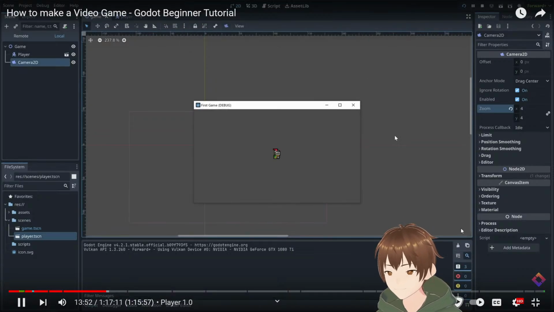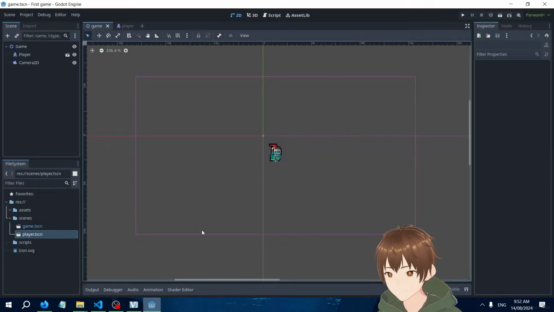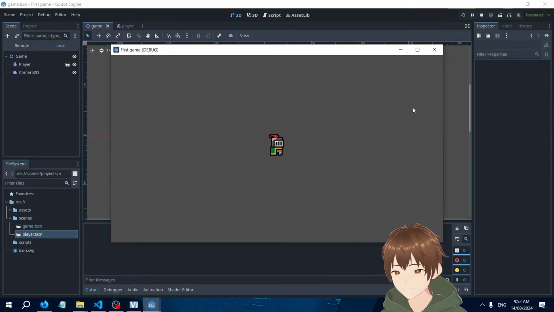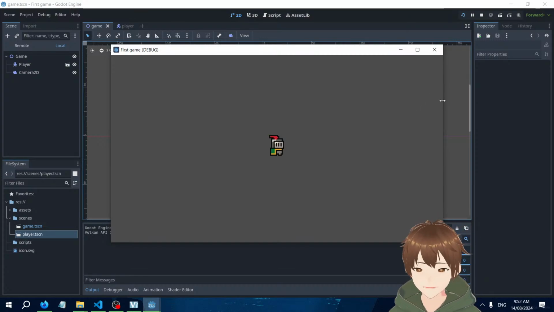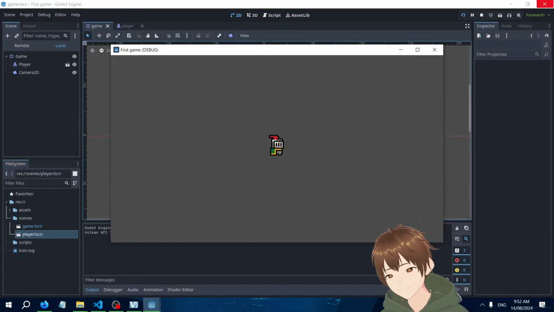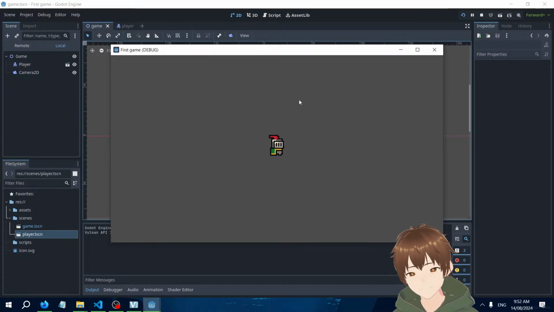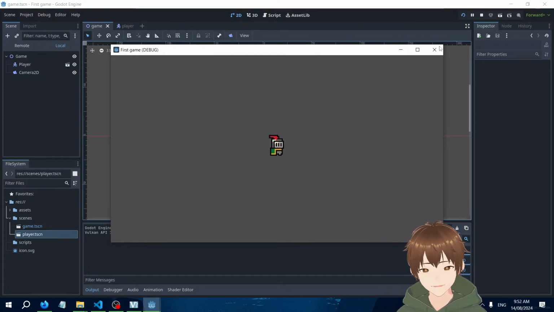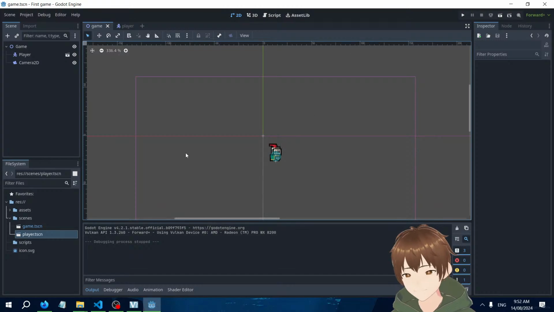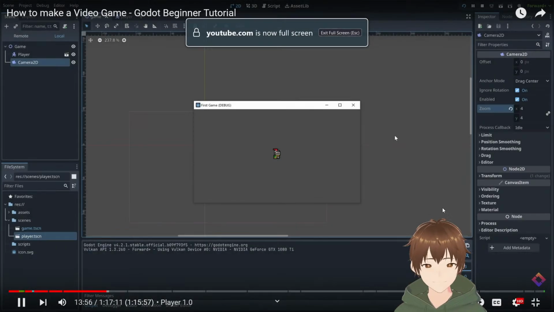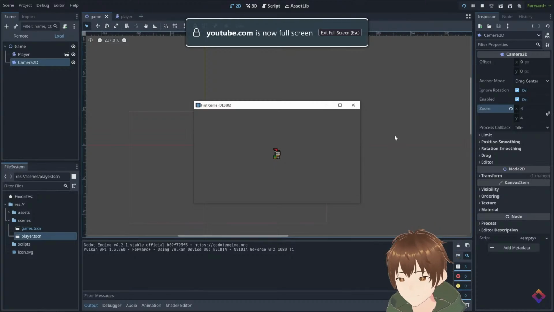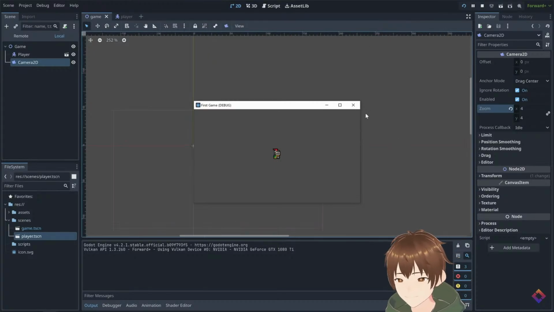And there you go. We now have a player that is playing an idle animation. This is awesome. This is very awesome indeed. And nothing else is happening. That's because we need to add a script that allows us to move around.